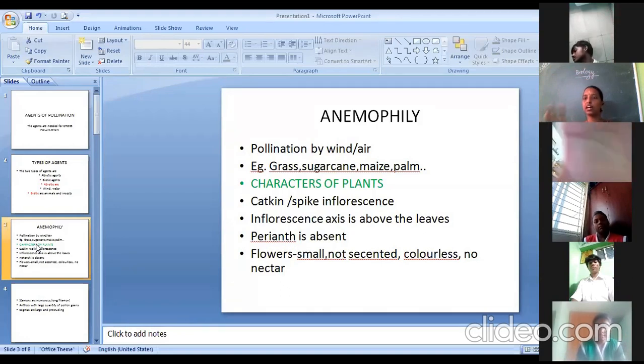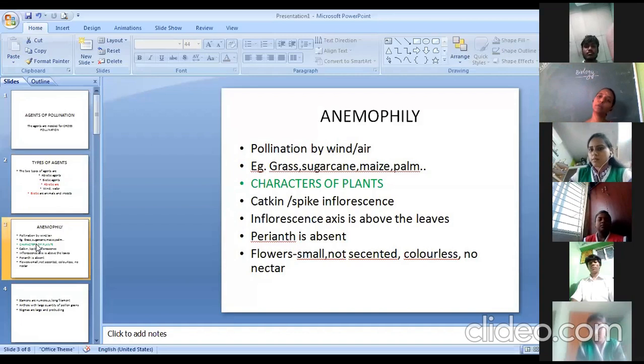Spike means looking like a musa, which is hanging in the downward direction. So the flowers which are anemophilous, which are to be pollinated by wind, should have the inflorescence axis hanging in the downward direction. Such a kind of inflorescence is called a catkin inflorescence or a spike inflorescence. That is a very important word there.